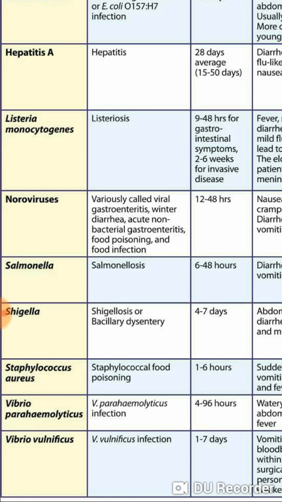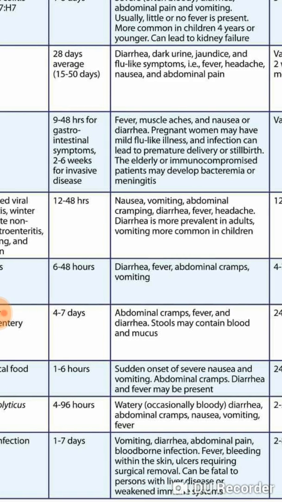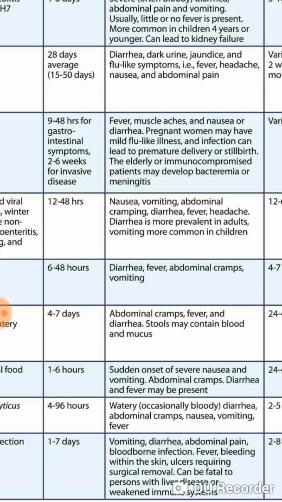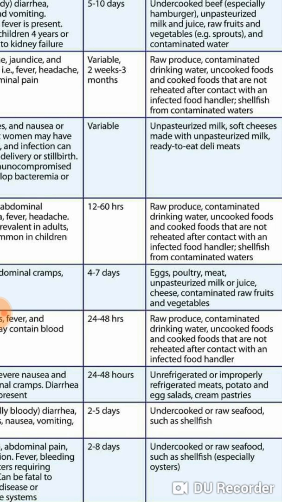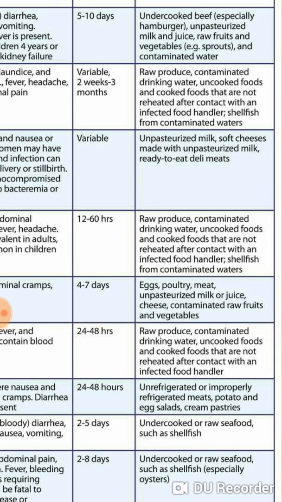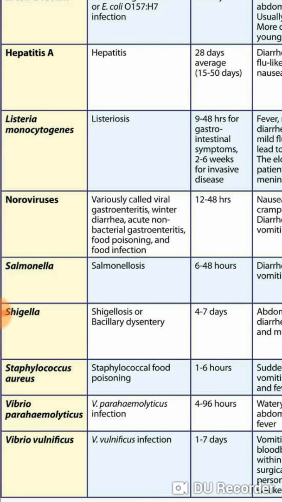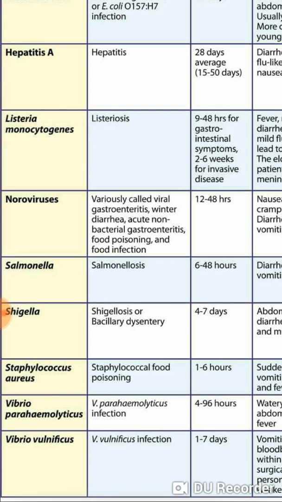What is the onset timing for noroviruses? 12 to 48 hours. And you can see that symptoms are nausea, vomiting, abdominal cramping, diarrhea, fever, headache. Diarrhea is more prevalent in adults, vomiting more common in children. And the duration is 12 to 60 hours. Sources are raw produce, contaminated drinking water, uncooked foods, cooked foods that are not reheated after contact, infected shellfish. Okay, then salmonella.